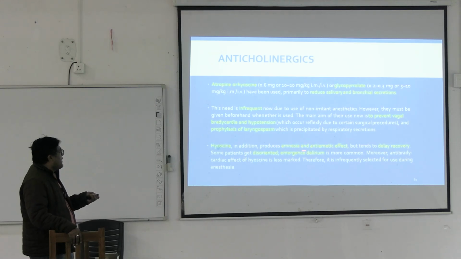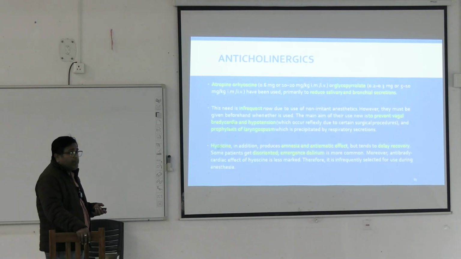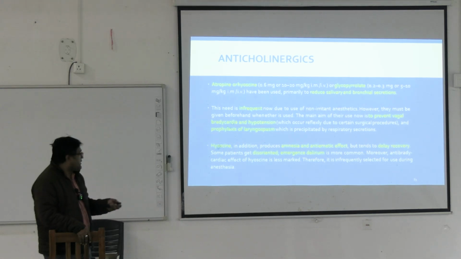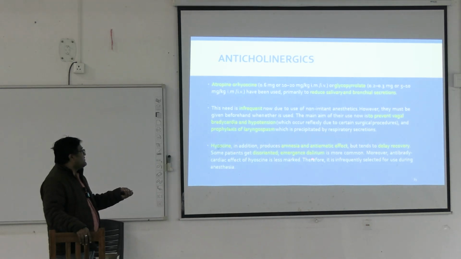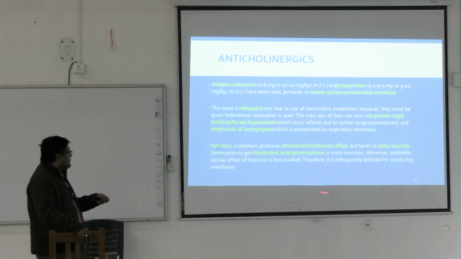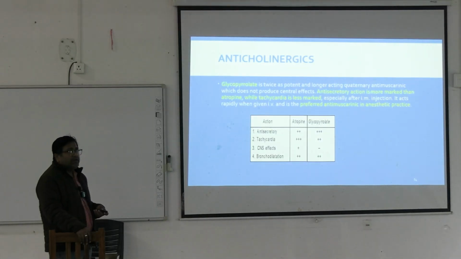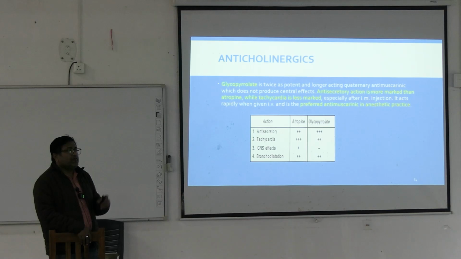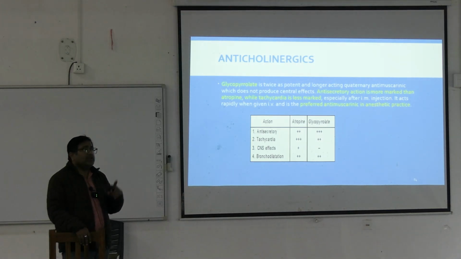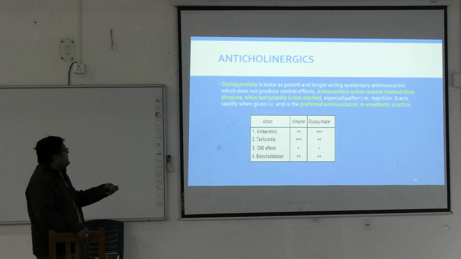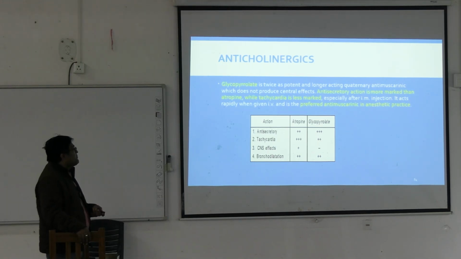Hyoscine in addition produces amnesia and antiemetic effect, but the problem is delayed recovery, disorientation and emergent delirium. So hyoscine is not preferred. Glycopyrrolate is an anticholinergic with peripheral action and it does not cross the blood-brain barrier, so no central action. Anti-secretory action is more marked than atropine, while tachycardia is less marked. They are the preferred antimuscarinic in anesthetic practice.